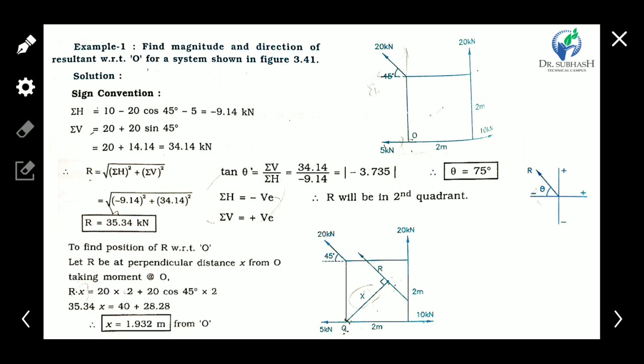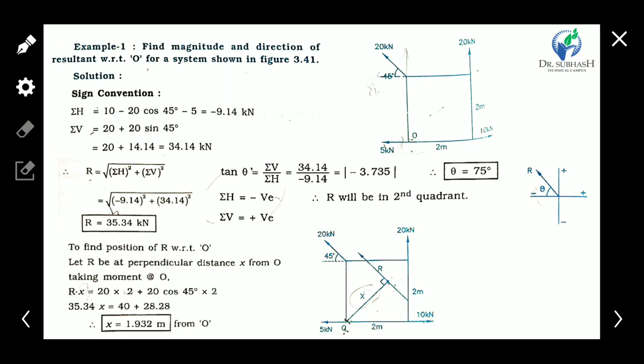Okay, so first of all we take the summation of horizontal and summation of vertical. Here are all the vertical forces, and we have one inclined force, so we have to resolve it into two components.